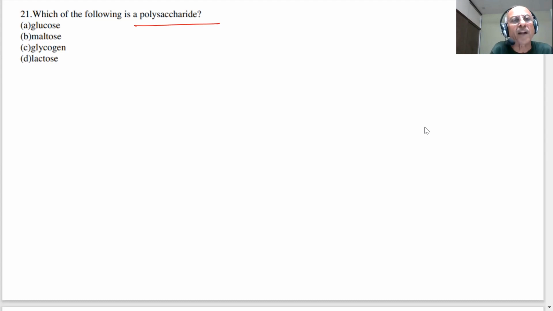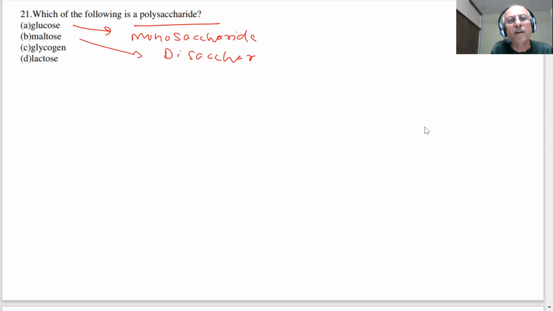Glucose is a monosaccharide, student. Maltose is a disaccharide, and lactose is also a disaccharide. Lactose is the sugar in milk, student. This is a disaccharide, but glycogen is the correct answer.